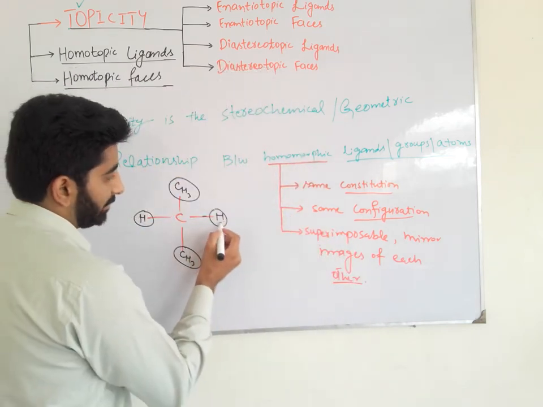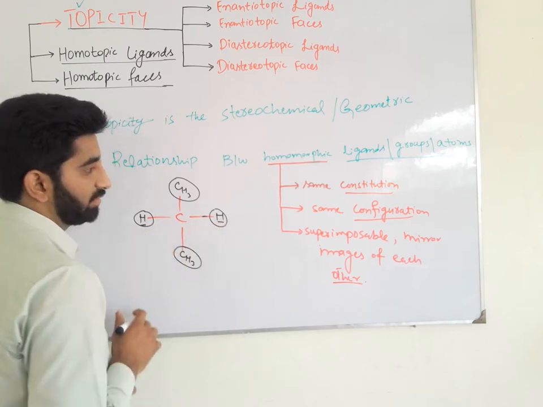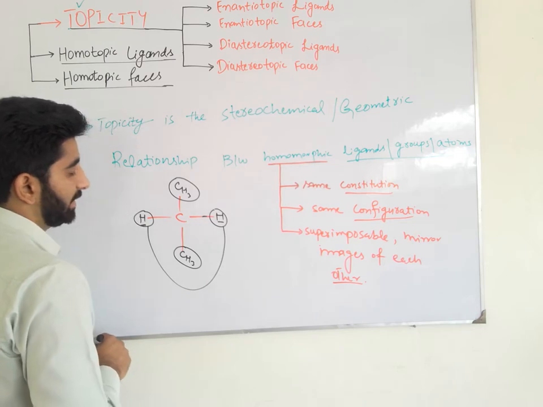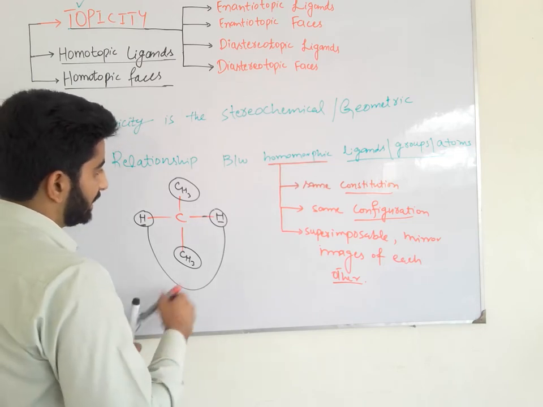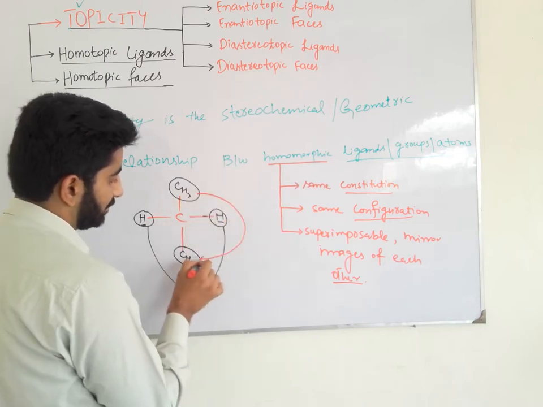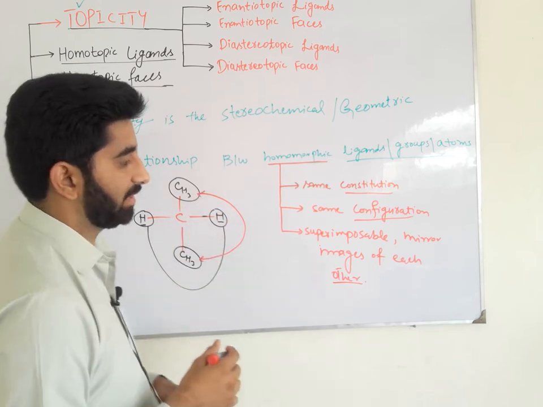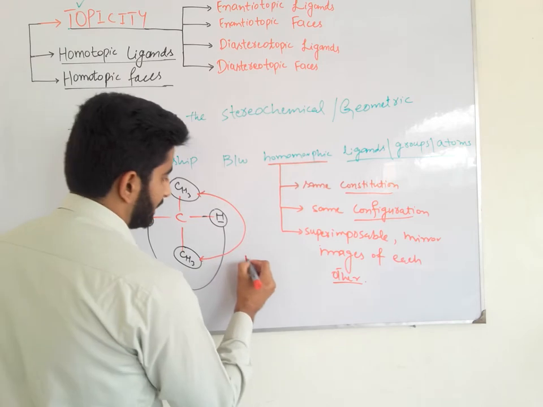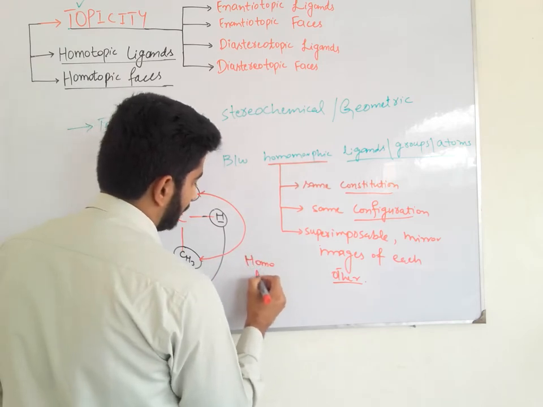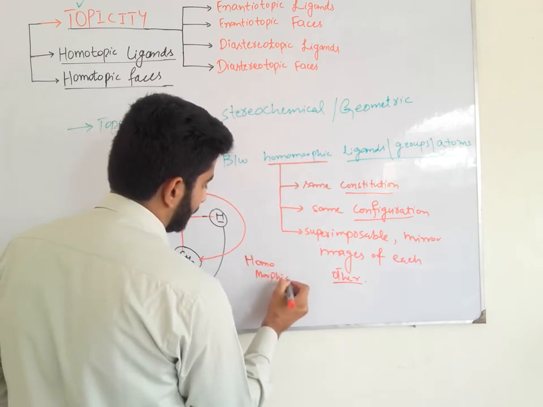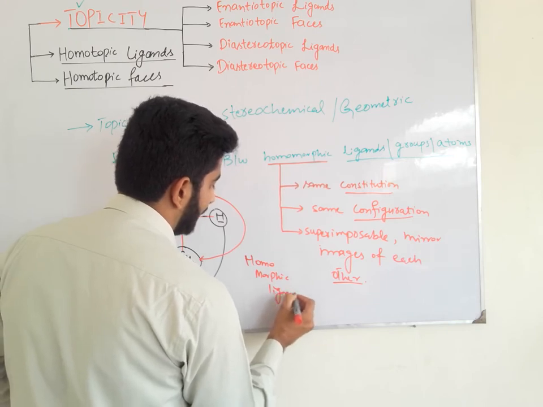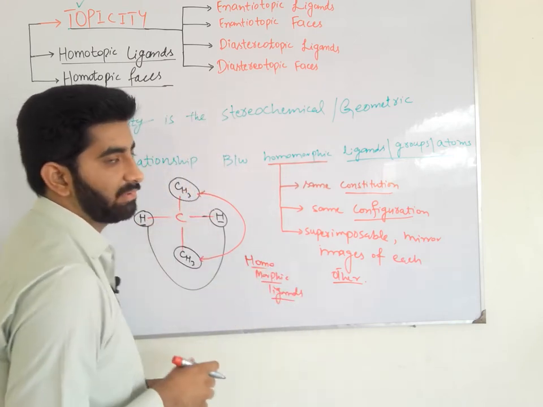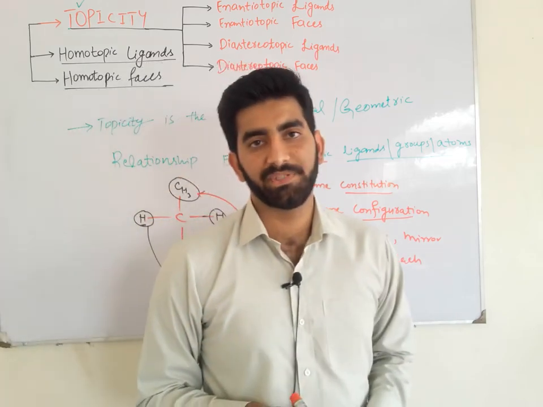So this hydrogen and this hydrogen are superimposable mirror images of each other, so they are homomorphic ligands. Similarly, this methyl group and this methyl group are superimposable mirror images of each other, so they are also homomorphic ligands. And the stereochemical relationship between these homomorphic ligands is called topicity.